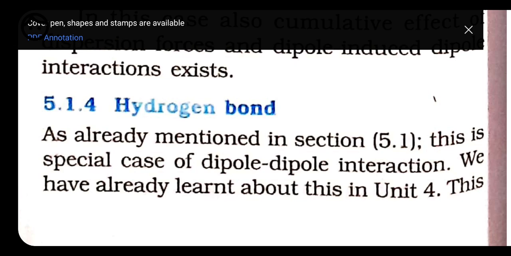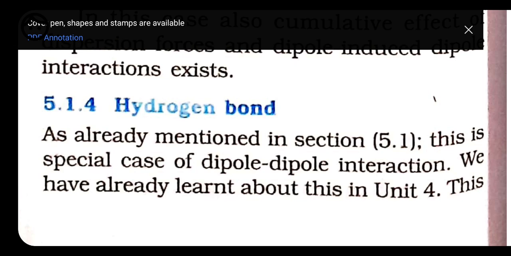That's why fluorine, nitrogen and oxygen only are able to make hydrogen bond. But chlorine, though it is also very electronegative, does not form hydrogen bond, because the size of chlorine is bigger. Fluorine, nitrogen and oxygen have small size, that's why they have the ability to form hydrogen bond.